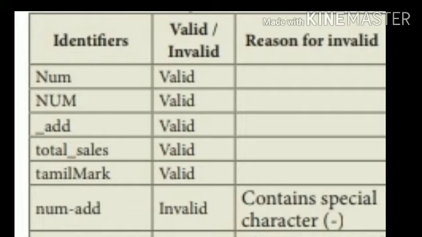Next one is num-add. This is invalid because hyphen is a special character, so it is an invalid identifier. Next one is this, which is also an invalid identifier because it is a keyword. Keywords are not allowed as identifiers, so this is invalid.